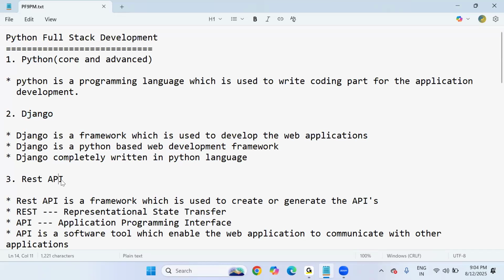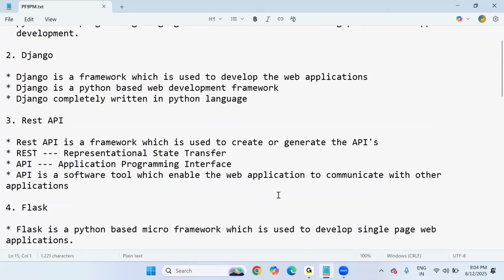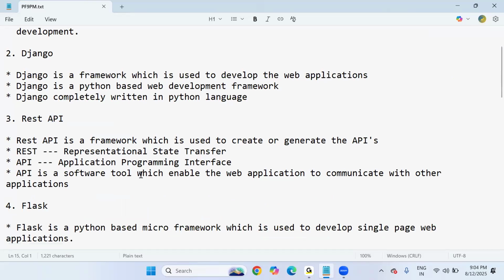And the next subject is REST API. REST API is also a framework which is used to create or generate APIs. API is nothing but a software tool. It stands for Application Programming Interface, which enables a web application to communicate with other web applications.